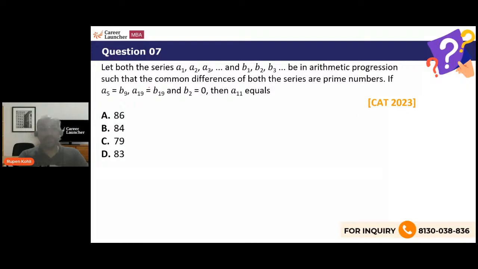The mysterious thing in this question is that we don't see any numerical terms anywhere in the problem, and magically the question has a numerical answer and options are there, 86, 84 and so on. So how do we get that? Obviously the core idea, the core logic, is that the common differences are prime numbers, and then we have these conditions. You have to make use of them and figure out what could be the values of the terms. We have to find basically both terms.